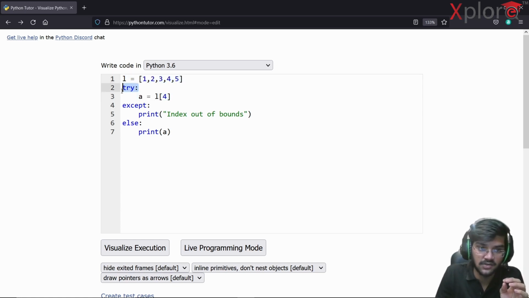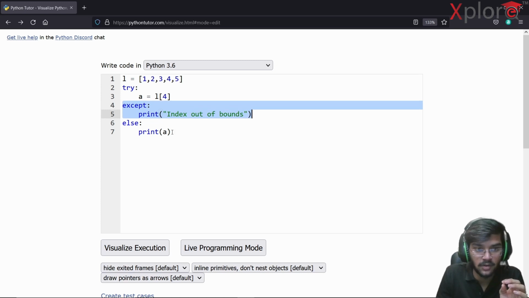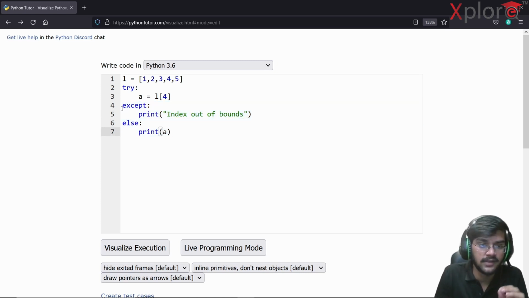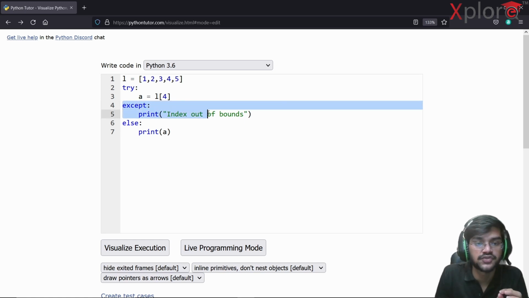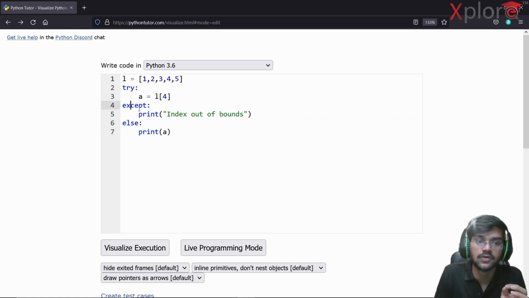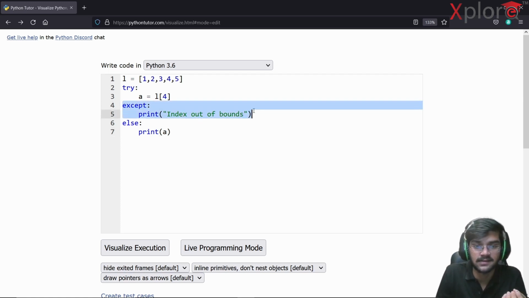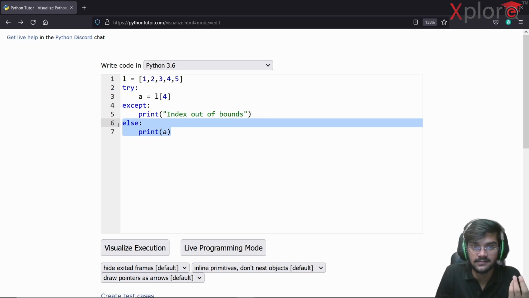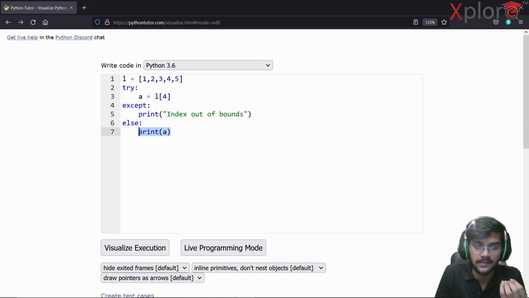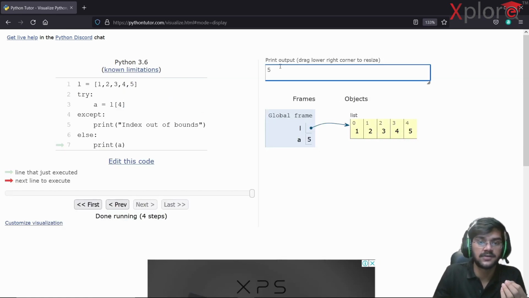So this executed perfectly, so it won't go to this except block and it will go to this else block. What's really happening is that if it ever goes to the except block, then it won't go to the else block. If it goes to the else block, it won't go to the except block. That's it. It makes sense, right? If the except condition has occurred, then what's the use of printing it? Else, if the except condition is not occurring, then this else statement will be printed. So as of now, my output should be 5 if I'm not wrong. Let's see, my output is 5.